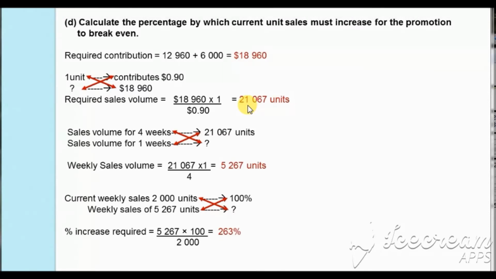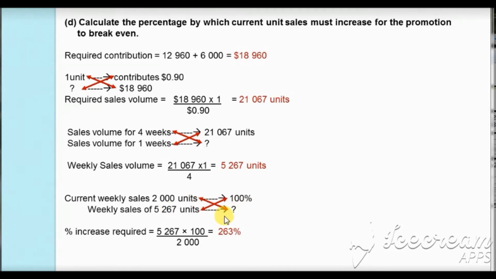Now this is for the period of promotion, which is a 4 weeks period, and let's find the weekly sales. For 4 weeks it is 21,067 units. For 1 week, how much? So 21,067 divided by 4. So our weekly sales required during the promotion will be 5,267 units. And in bit A of the question, it was given in the information that our current weekly sales are 2,000 units. If we take these 2,000 units as 100%, the required weekly sales is 5,267 units for the period of promotion.